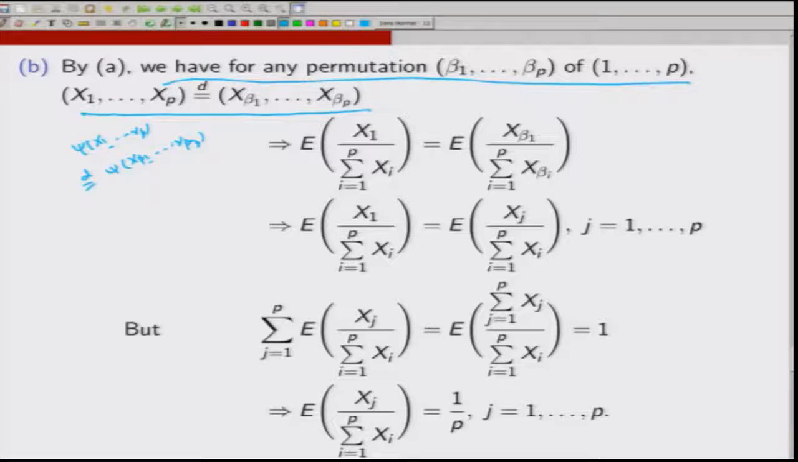So, their expected value would also be the same. So, what I do is I look at here the expected value of x 1 divided by their sum. That would be the same as the expected value of x beta 1, the first argument, divided by the sum of all of them.